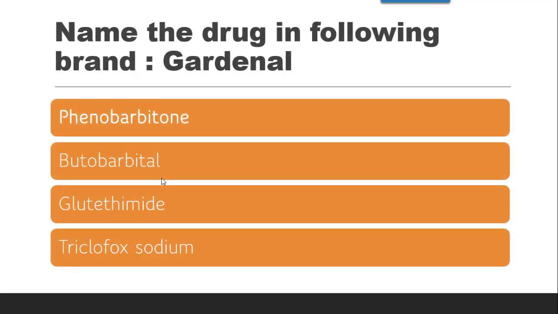Next question is, name the drug for the following brand, and the brand name given is Gardinal. So this is again a very famous question which is frequently asked in the theory exam also. They will give you the brand name Gardinal and they will ask you the name of the drug. The correct answer for the Gardinal brand is Phenobarbitone.